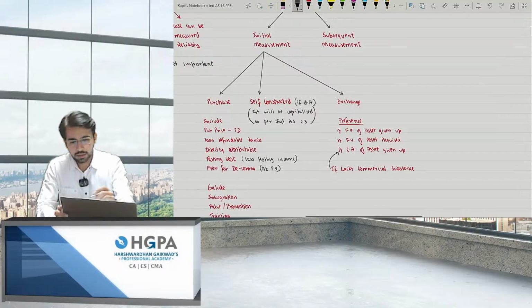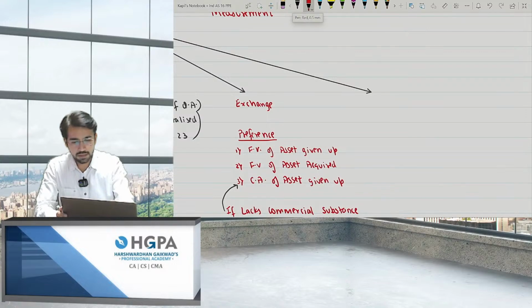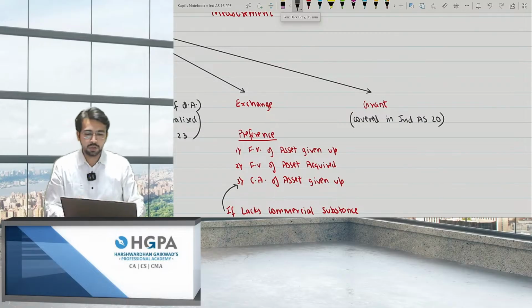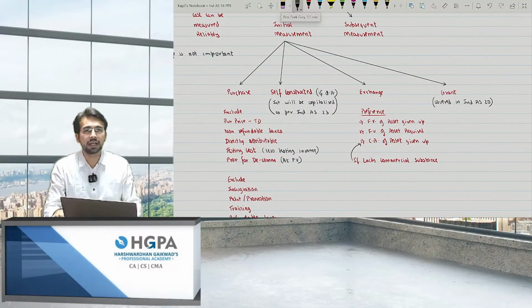The fourth point was government grant, that is through grant. So this is covered in IND AS 20, government grant. Okay, so you don't have to take it over here, it will be covered under IND AS 20, how to record that asset and at what value.